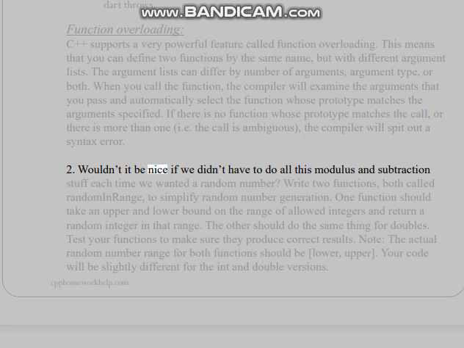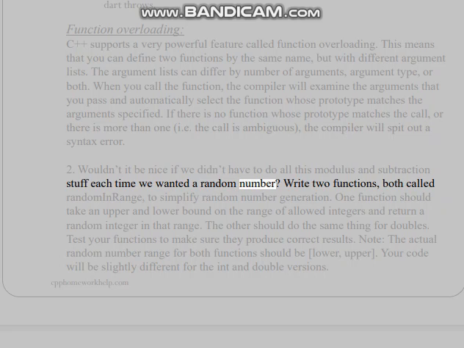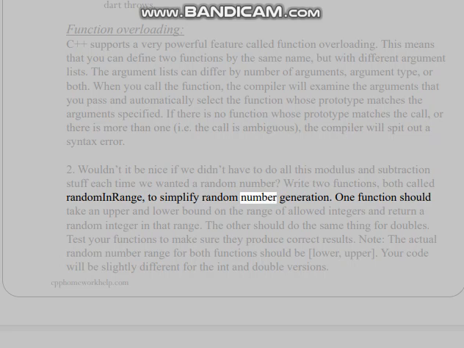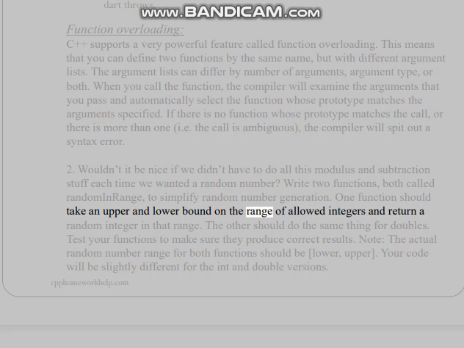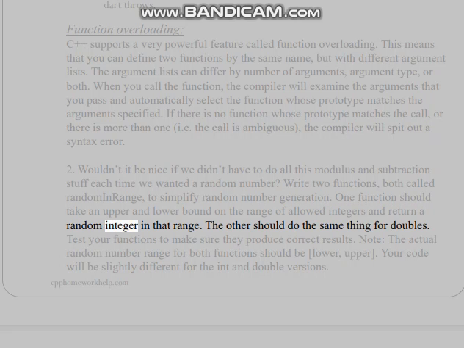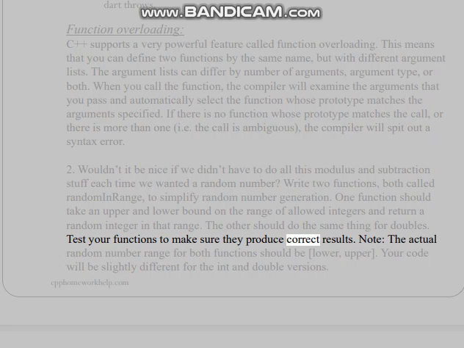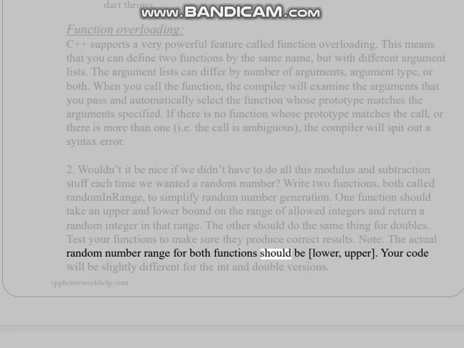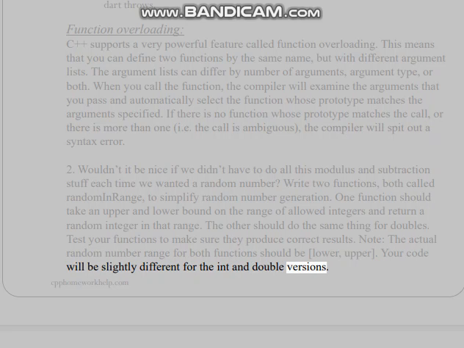2. Wouldn't it be nice if we didn't have to do all this modulus and subtraction stuff each time we wanted a random number? Write two functions, both called random_in_range, to simplify random number generation. One function should take an upper and lower bound on the range of allowed integers and return a random integer in that range. The other should do the same thing for doubles. Test your functions to make sure they produce correct results. Note, the actual random number range for both functions should be [lower, upper]. Your code will be slightly different for the int and double versions.